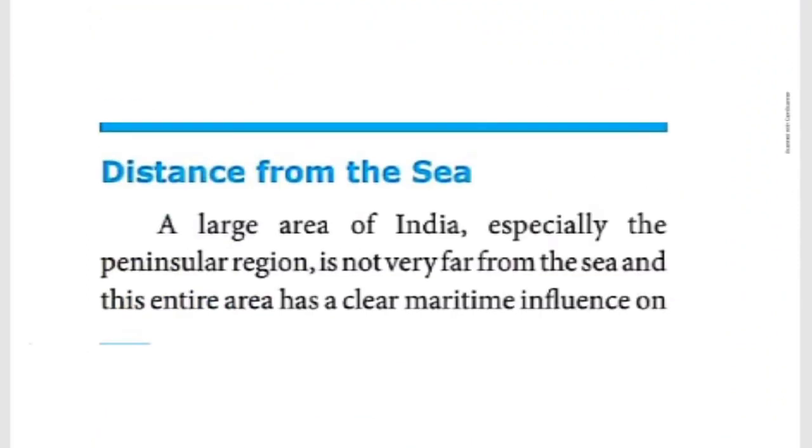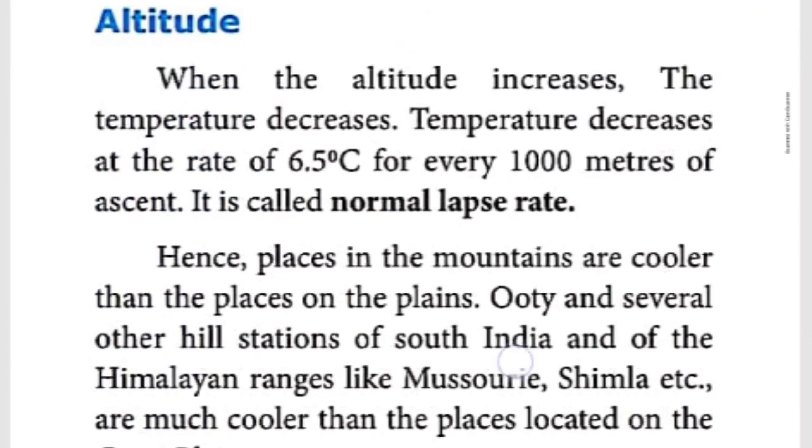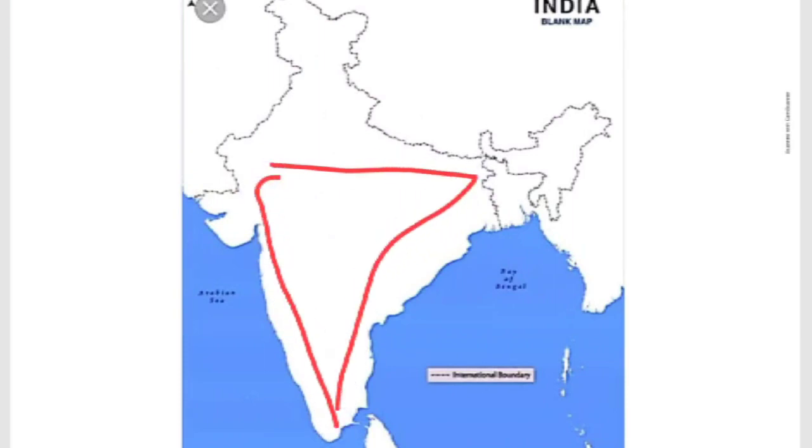The next one, distance from the sea. Distance from the sea, with the help of the map, I will explain again. A large area of India, especially the peninsular region. Where is the peninsular region? This is the peninsular plateau region, children. Here only, with the help of this map, I can easily explain.